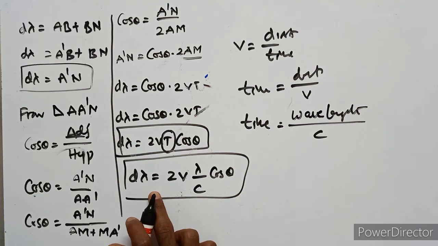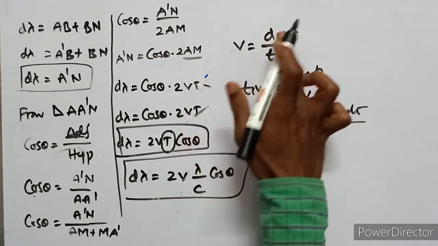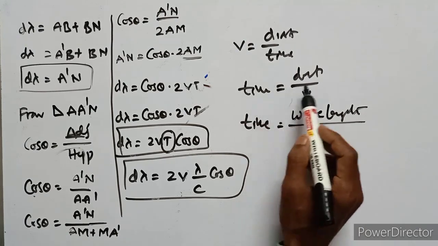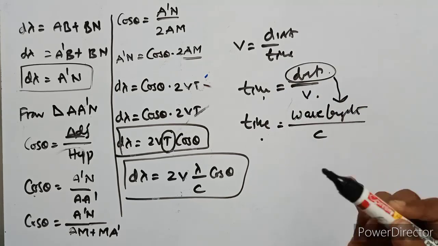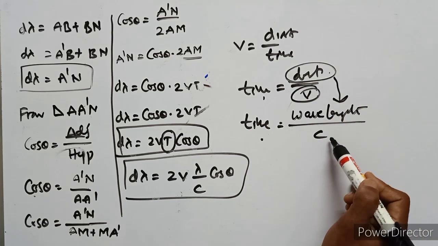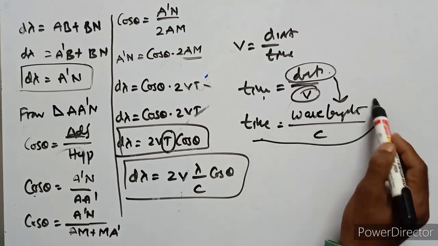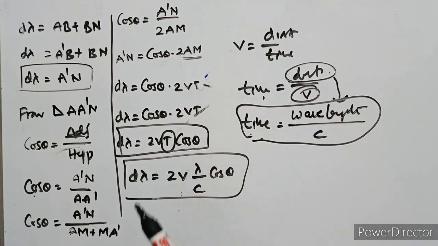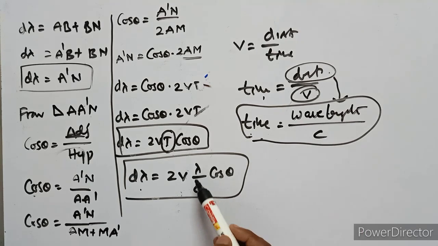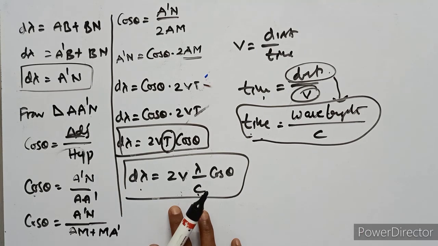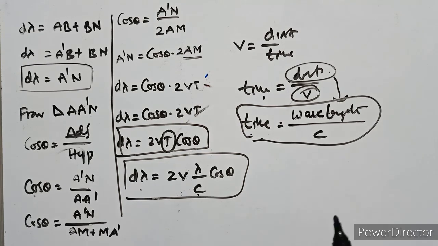Velocity equals distance upon time, so time equals distance upon velocity. Here time is t, distance is the wavelength, and velocity is the velocity of radiation. So in the place of t we substitute wavelength lambda upon c, and d lambda equals 2v lambda upon c, cos theta. This is the change in wavelength. So here the radiation is repeatedly reflected in a spherical enclosure.